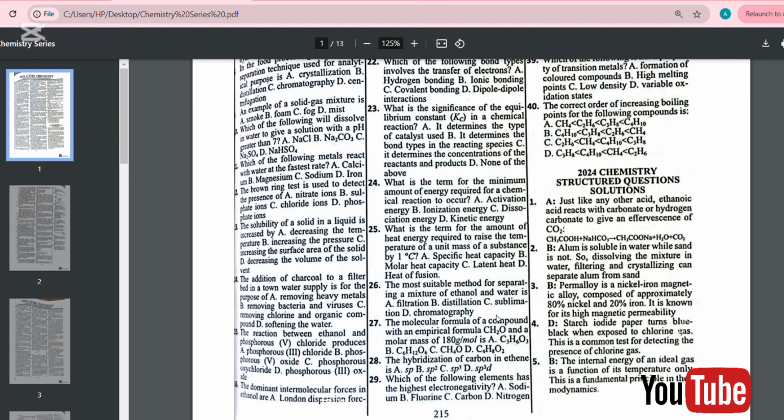You see, this is the empirical formula, meaning once you have the ratio, you are going to multiply through this empirical formula.